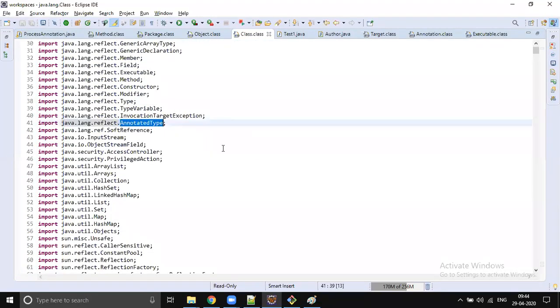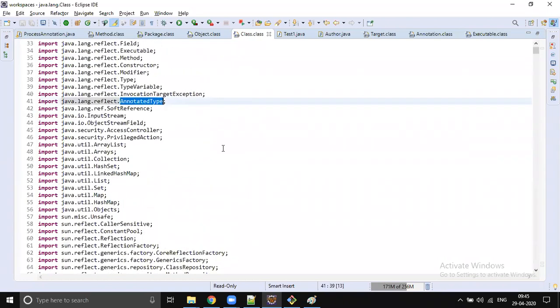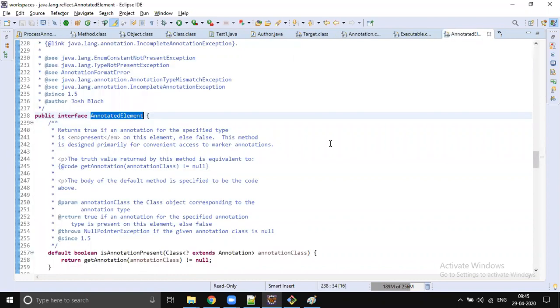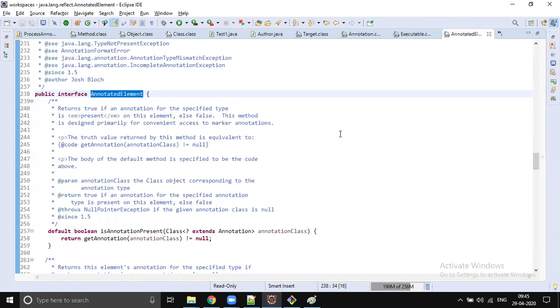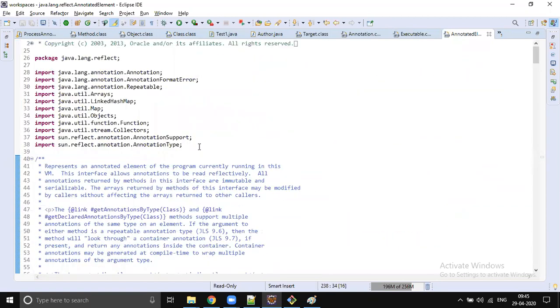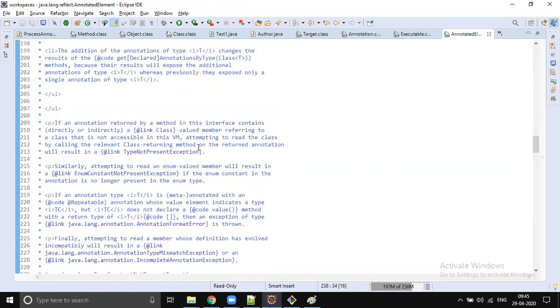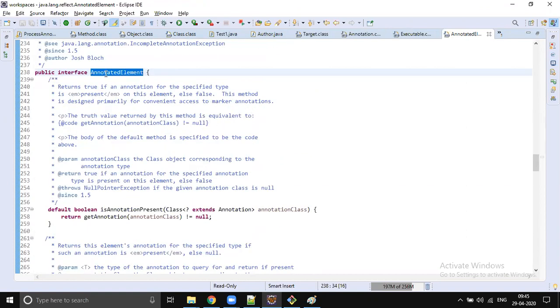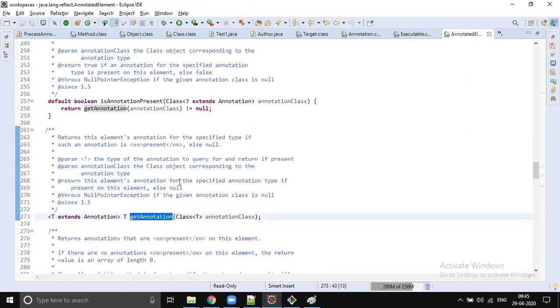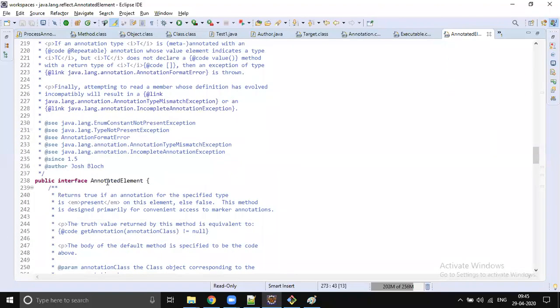AnnotatedElement. It's present inside java.lang.reflect. All the classes have already implemented this AnnotatedElement, and that is the reason we have the getAnnotation method. So where are we getting getAnnotation from? It is present inside AnnotatedElement.